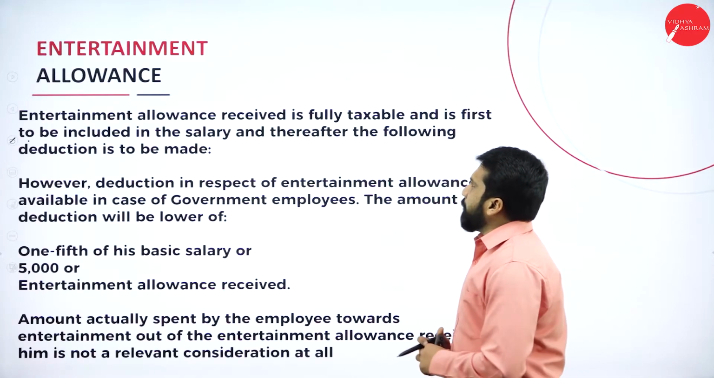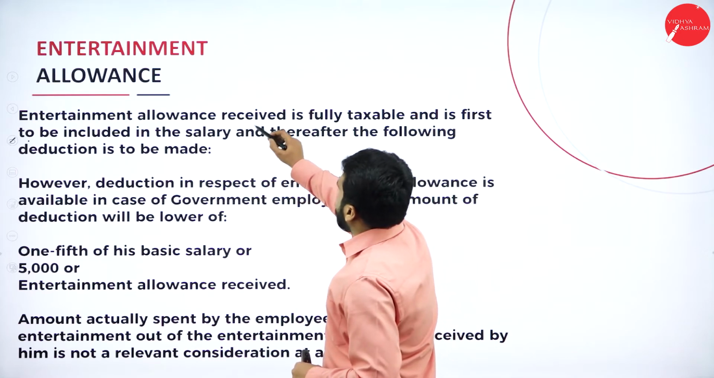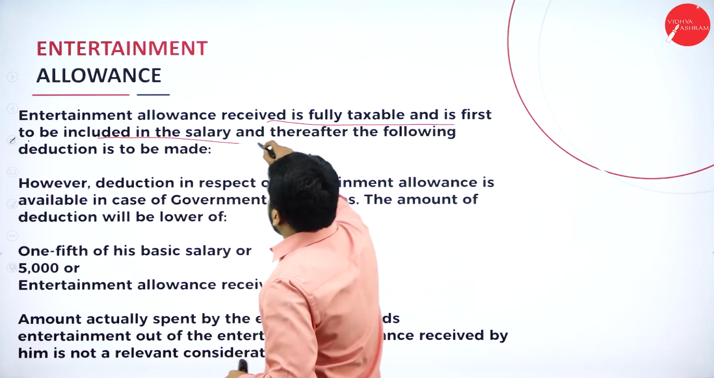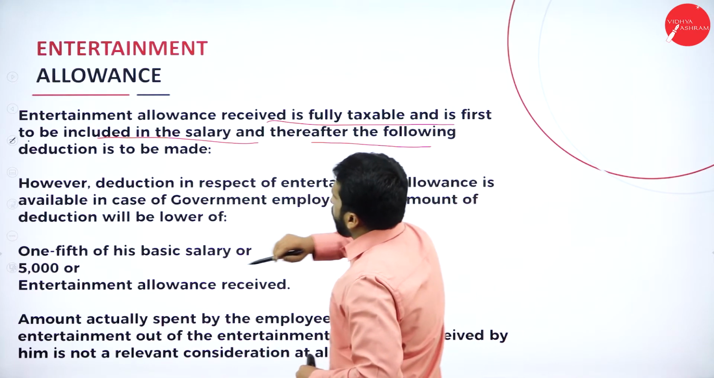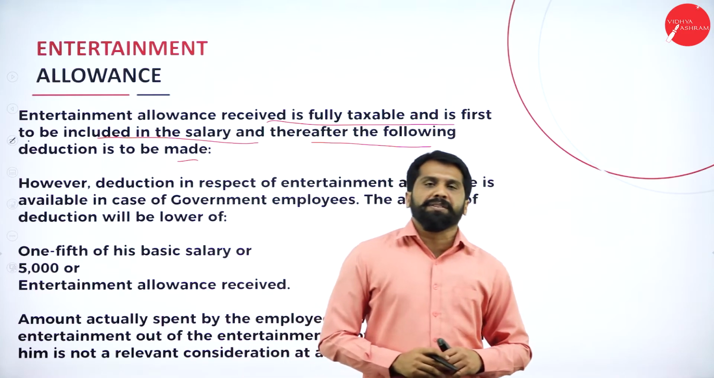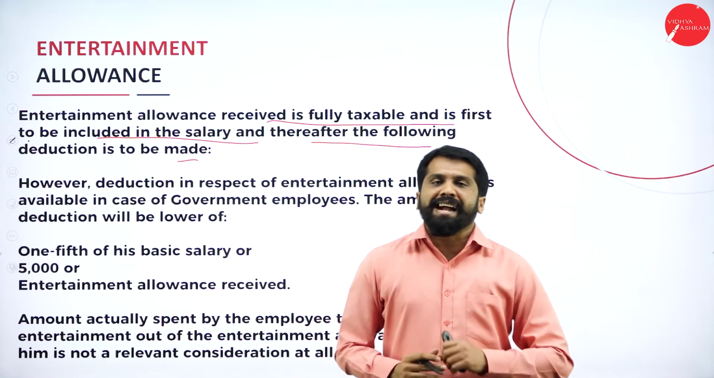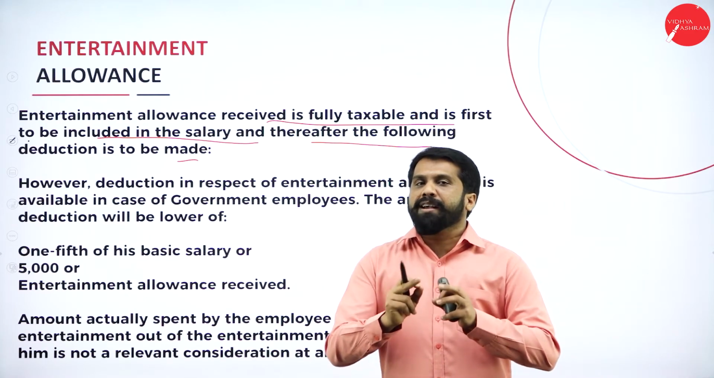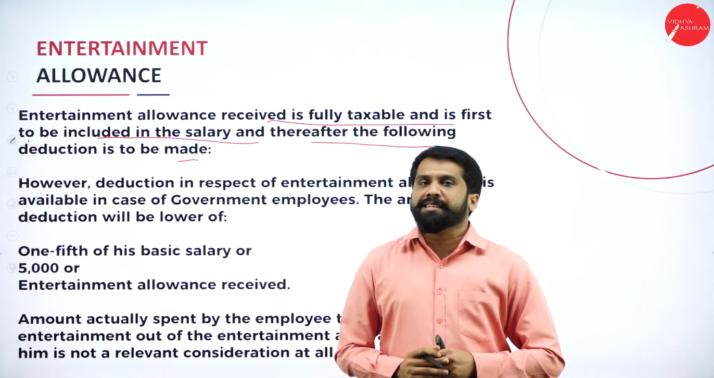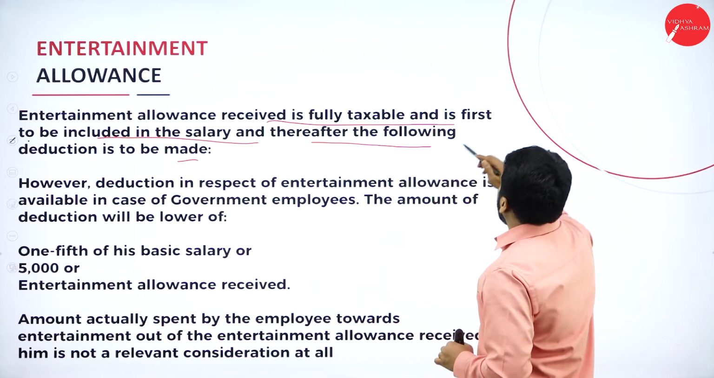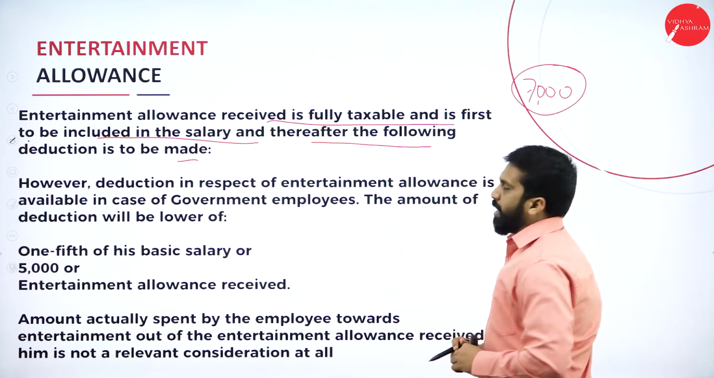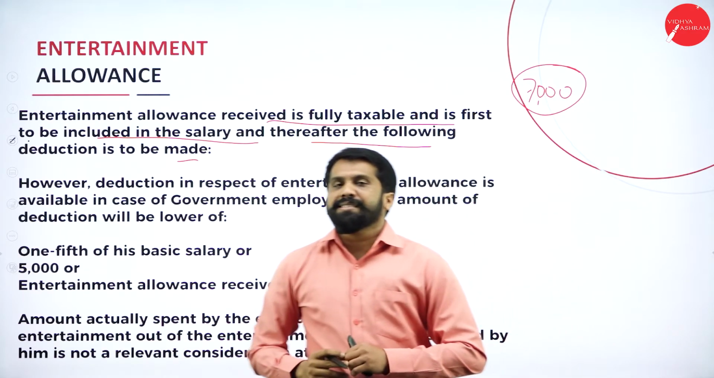Now, entertainment allowances. Entertainment allowance received is fully taxable and is first to be included in the salary. Thereafter, the following deduction is to be made. Normally, whatever entertainment allowance you get is completely taxable. But if you are a government employee, then you will get exemption. What kind of exemption? For example, you received 7,000 as entertainment allowance. How much did you receive? 7,000.